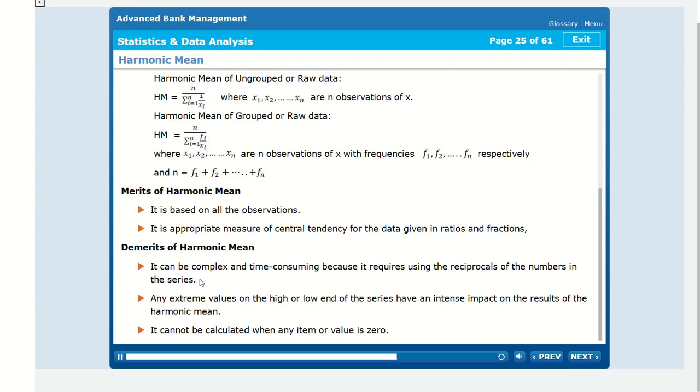Merits of harmonic mean. It is based on all the observations. It is appropriate measure of central tendency for the data given in ratios and fractions. Demerits of harmonic mean. It can be complex and time-consuming, because it requires using the reciprocals of the numbers in the series. Any extreme values on the high or low end of the series have an intense impact on the results of the harmonic mean. It cannot be calculated when any item or value is zero.